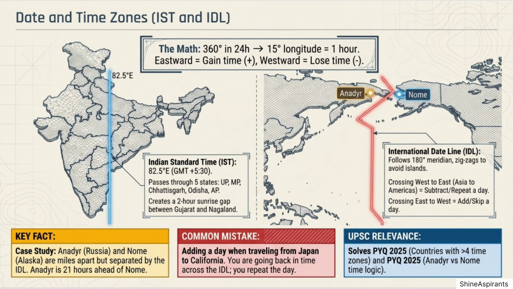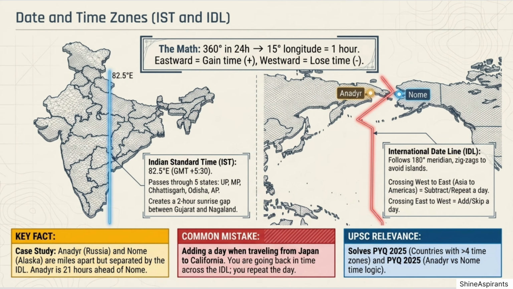International Date Line, IDL. It follows the 180 degrees meridian through the Pacific Ocean. It zigzags to avoid splitting a single landmass or island group across two different calendar dates. Date change mechanism: crossing west to east, Asia to Americas, move the calendar backward by 1 day, repeat the day. Crossing east to west, Americas to Asia, move the calendar forward by 1 day, skip a day.